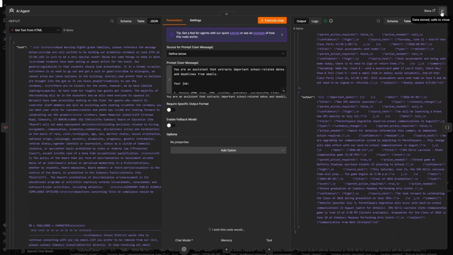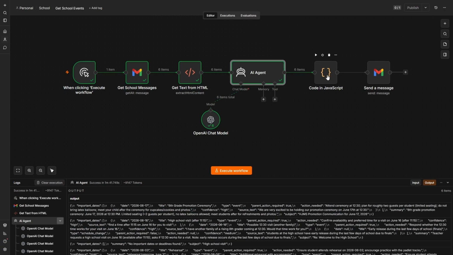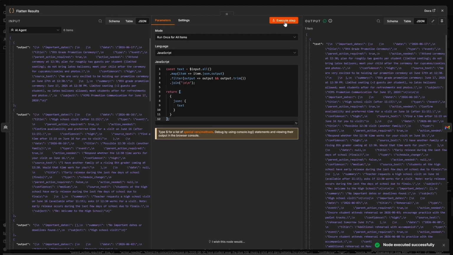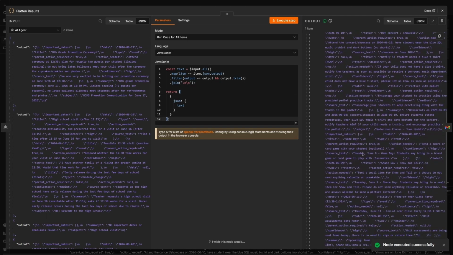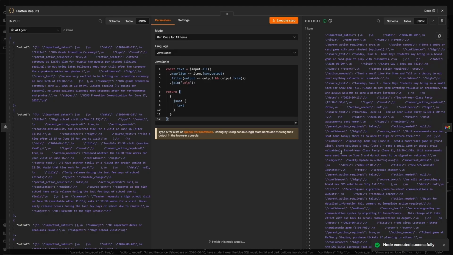I can literally just come in here and click on different models and add them in as needed. Now, if we look at our JavaScript to consolidate everything together, we notice that it consolidates all the JSON into one giant ugly JSON string. Not really what we want.